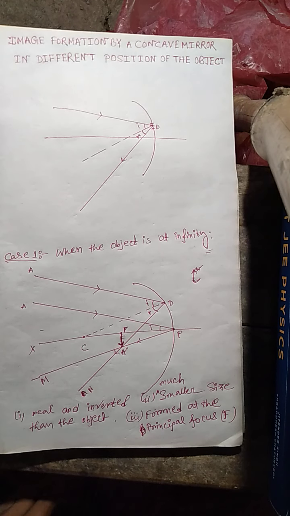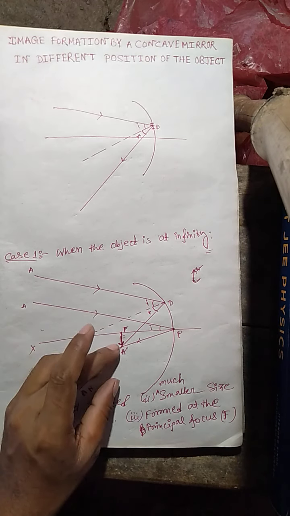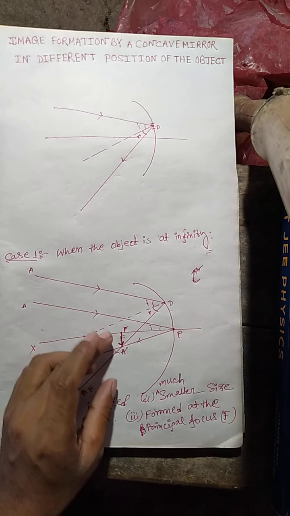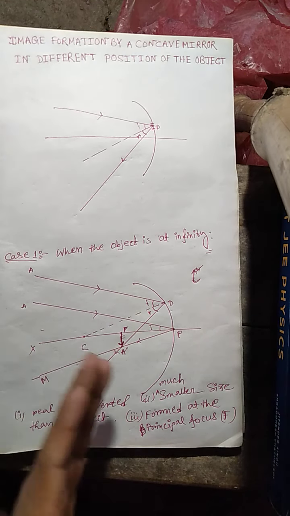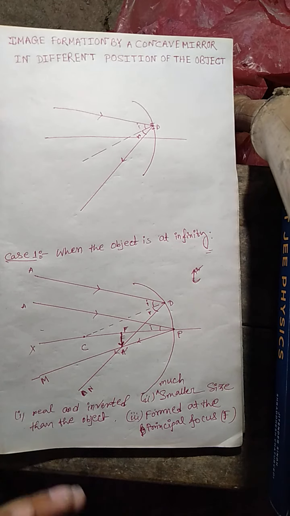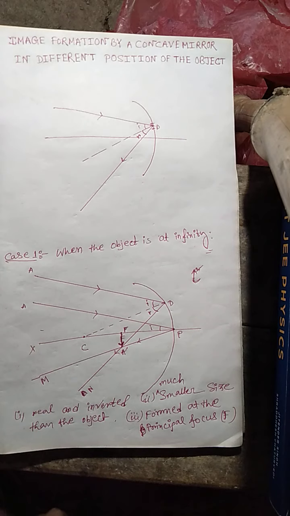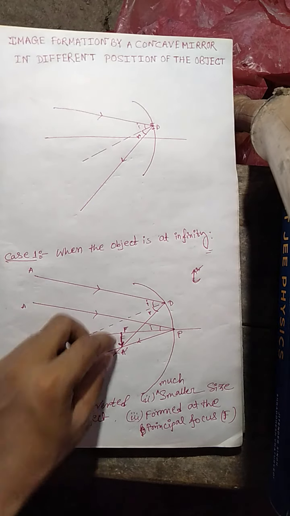If you take a screen at the position A prime, then you can see the image on the screen. So this image is a real image.